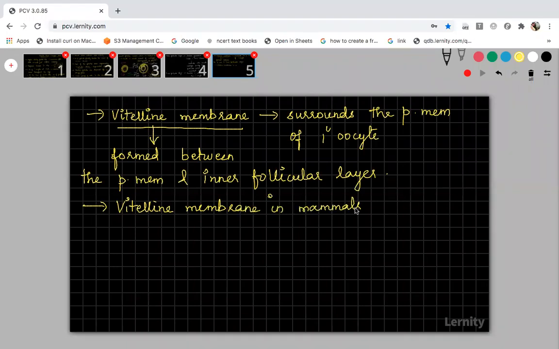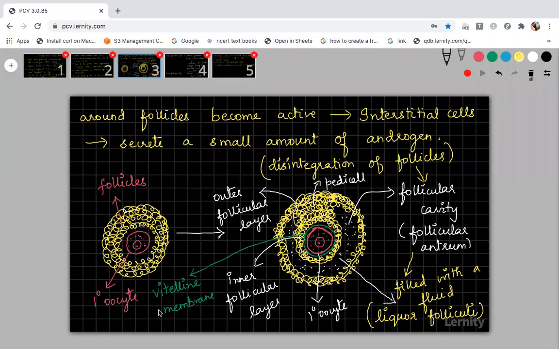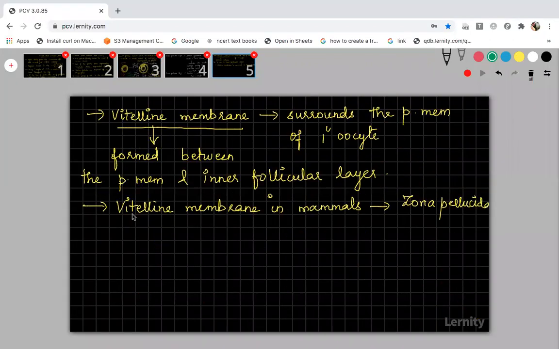In mammals, the vitelline membrane is called as zona pellucida layer. So zona pellucida is nothing but this green color membrane that I drew. I will write in bracket, this is the zona pellucida. In mammals, you will call this vitelline membrane as zona pellucida layer.